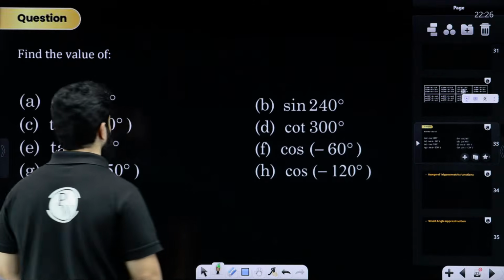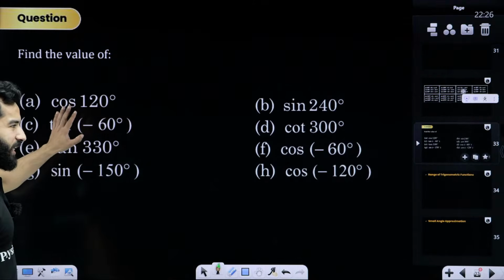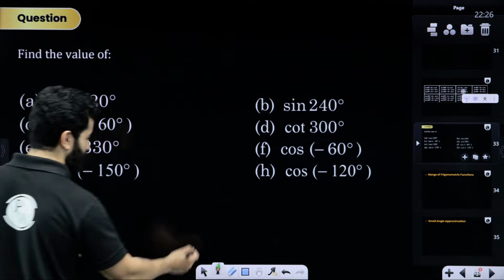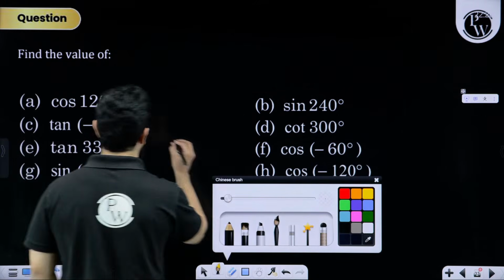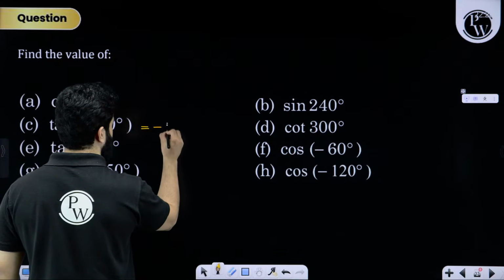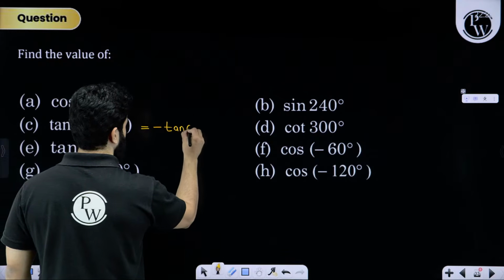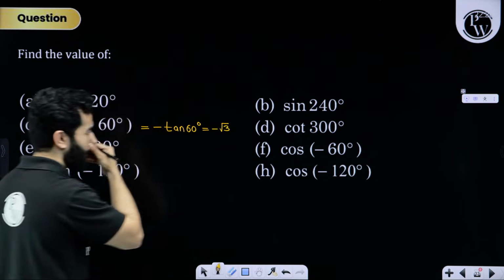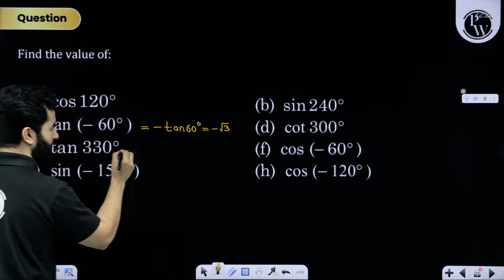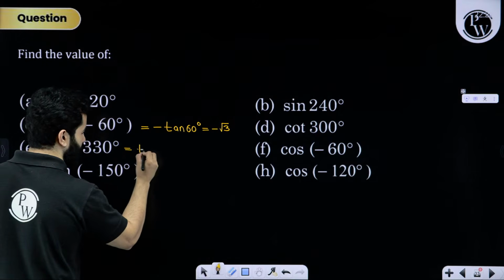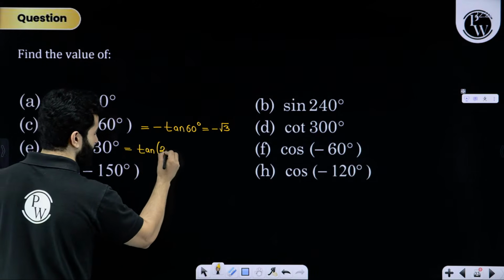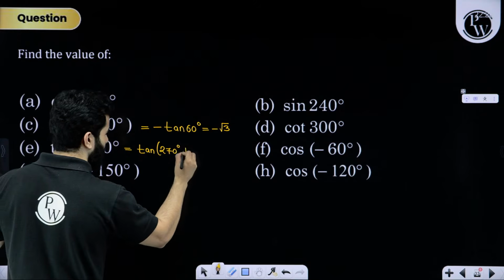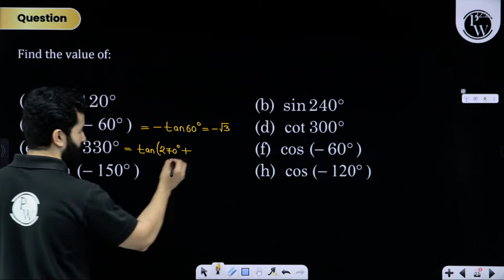Find the values of these things. I think cos 120 is done. Tan of minus 60 will be minus tan 60, that means minus root 3. Tan of 330 degree, let's do it like this: tan of 270 degree plus 60 degree.